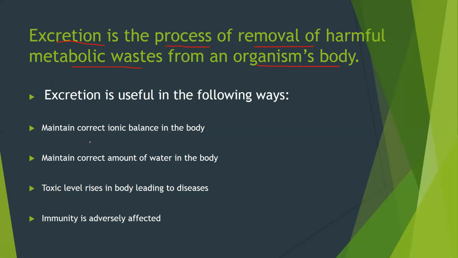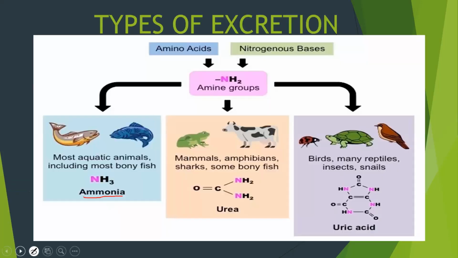Now, how is this excretion useful to us? It maintains the correct ionic balance. It maintains the correct amount of water in the body, and it removes the toxic substances from the body. So it does not allow the toxic substances to rise in the body, because if the toxic substances rise, it is going to lead to some disease, as well as our immunity will be adversely affected. So this is the use of excretion.